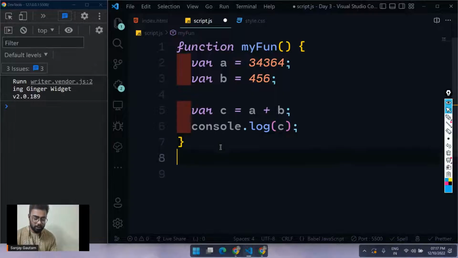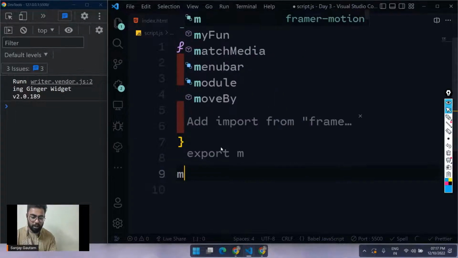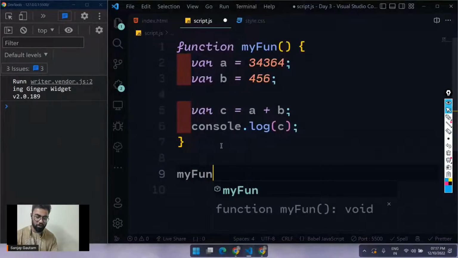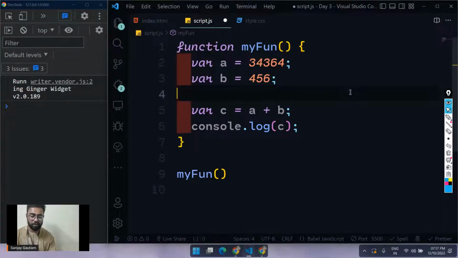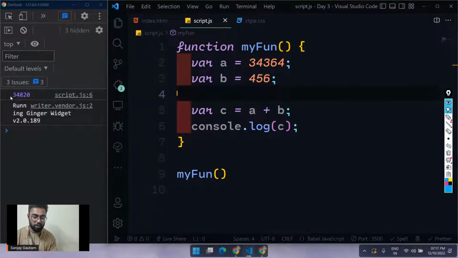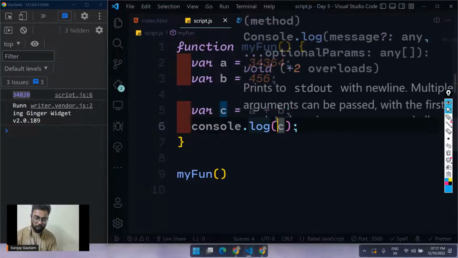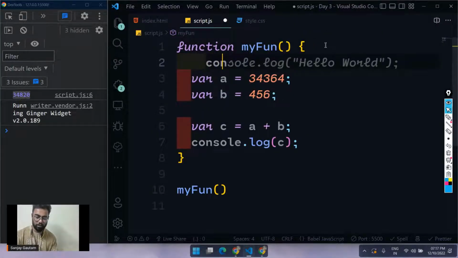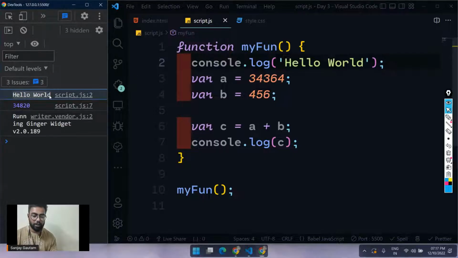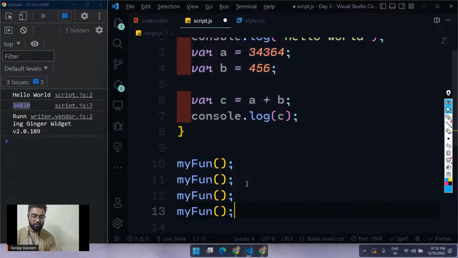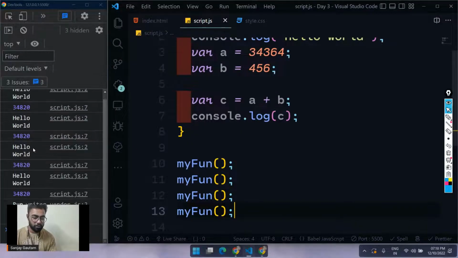Calling a function is very easy and very straightforward. For that, just type the name of your function, which is just myFun, then type these brackets here, and give it a quick save. So whatever code I have written here, let me put one more line here, console.log hello world also. So I'm getting hello world and this number. I can basically call my function as many times as I want. See?